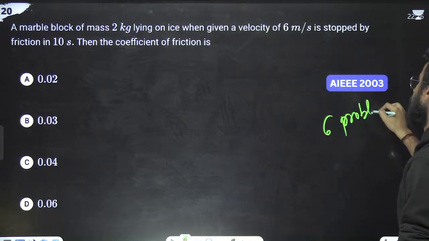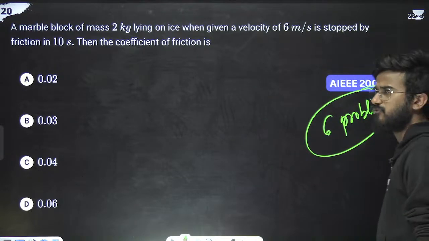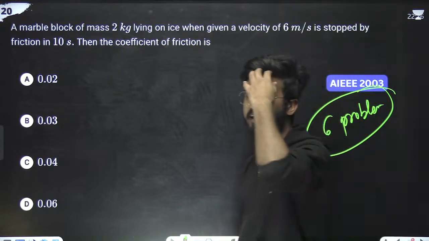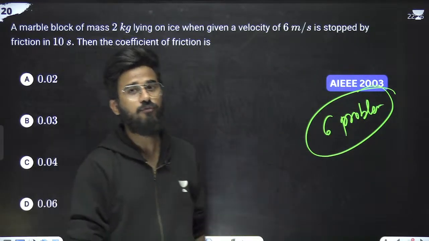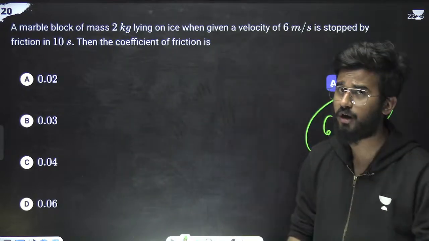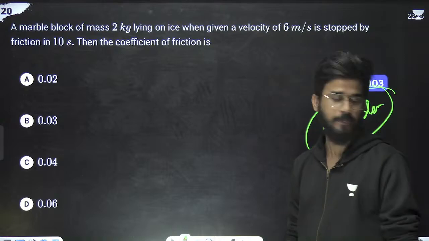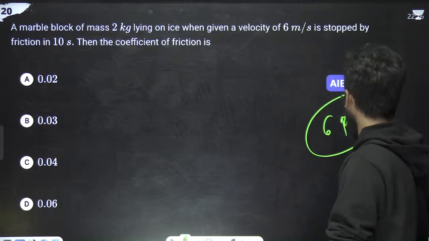Otherwise, I have already solved more than 100 problems. You should also solve 5-6 problems yourself so that you get a better idea of how to proceed. Okay, got it? These 6 problems are for you.